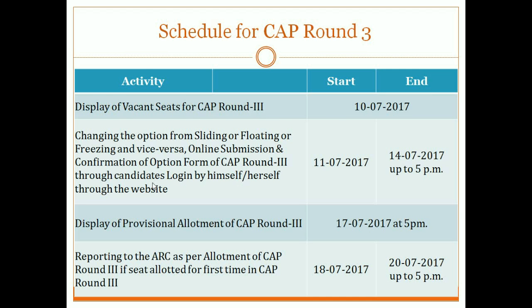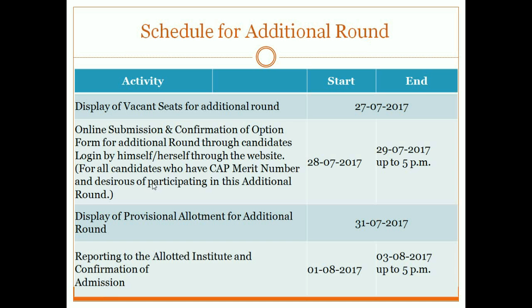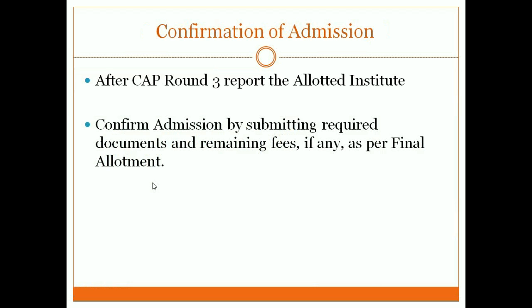After CAP round 3, a window period of some 6-7 days is given. You have to go to the institute you are interested in and pay the actual fees of the course. So let's say the college allocated in CAP round 1 was the 13th rank college, CAP round 2 allocated the 7th rank college, and CAP round 3 allocated me the 6th rank college.